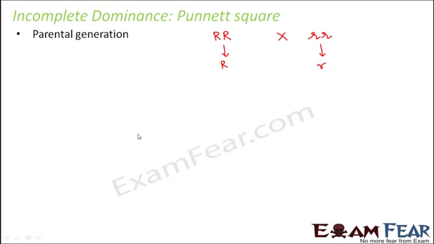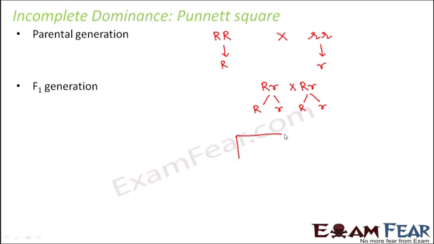Capital R. Possible gametes from here was small r, right? So what would be the F1 generation? It will be capital R, small r, right? Now this capital R, small r was further crossed with capital R, small r. So the possible gametes here were capital R, small r, and here also capital R, small r.